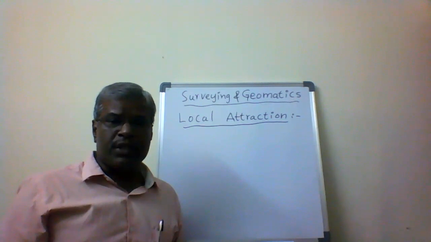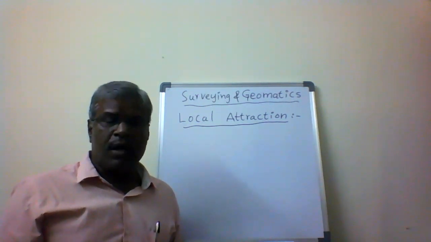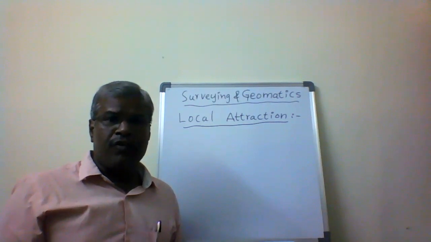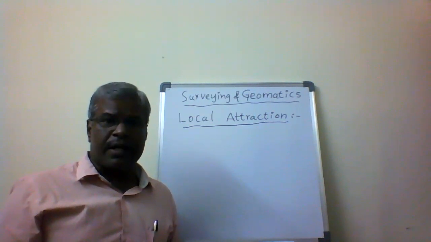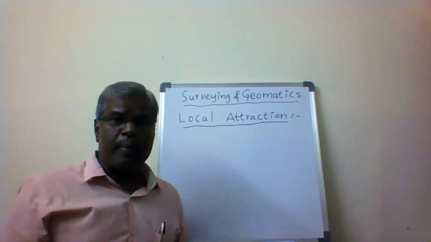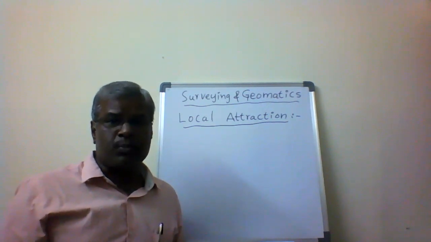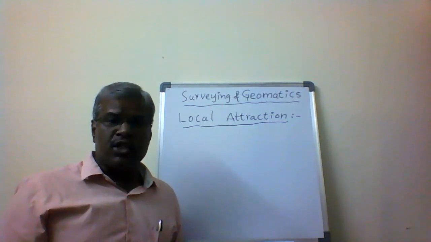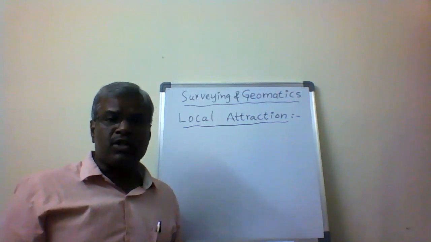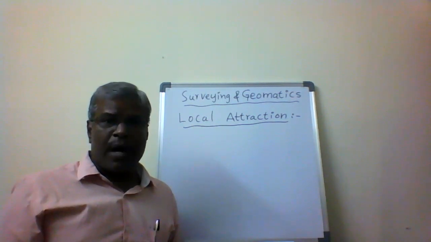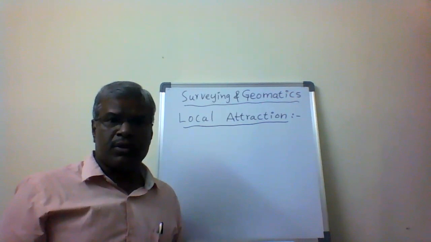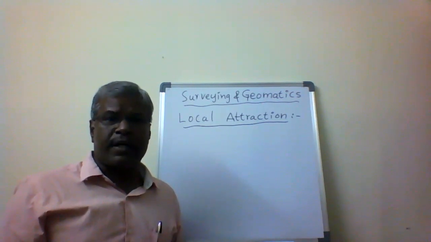While we measure the direction with the prismatic compass, what is the principle behind how we get the direction? A freely suspended magnetic needle always shows the magnetic north. That is called the reference point, reference direction, or reference line. The magnetic needle gives the magnetic north, which is called the magnetic direction. The bearing measured from the magnetic north is called the magnetic bearing.